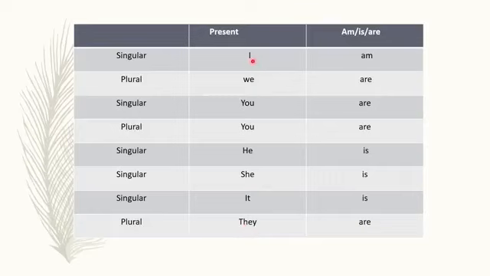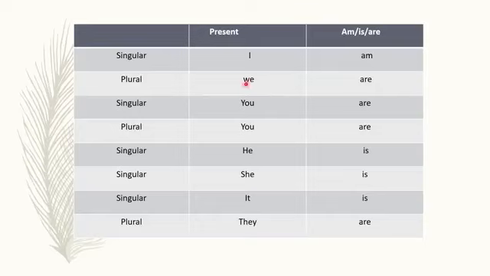Students, if I speak about myself, I means one person. I is singular. And with I always comes am. I am. We means I plus other person, right?